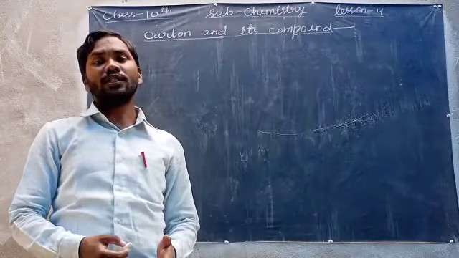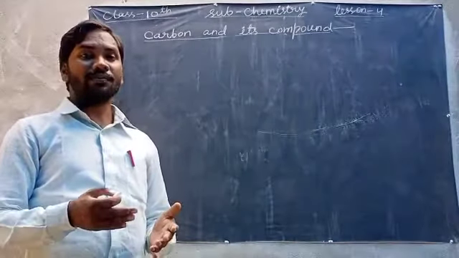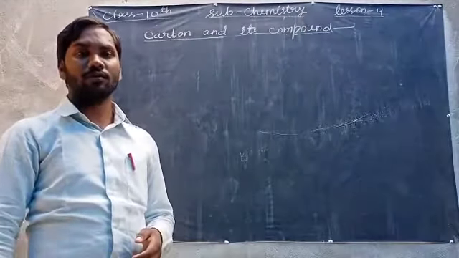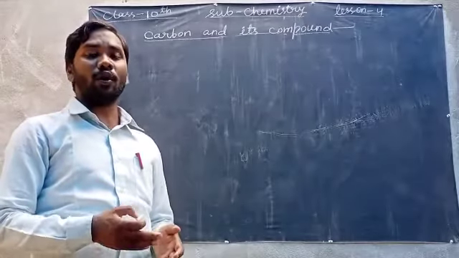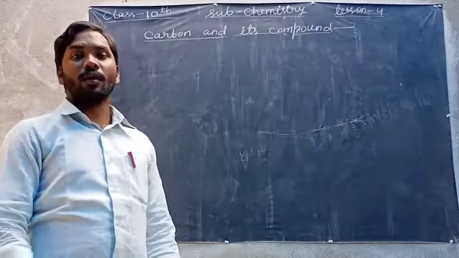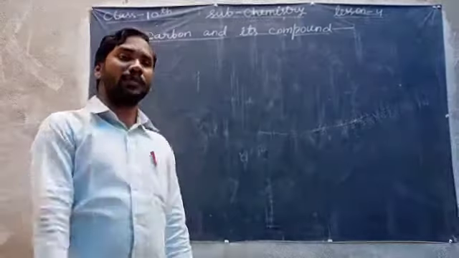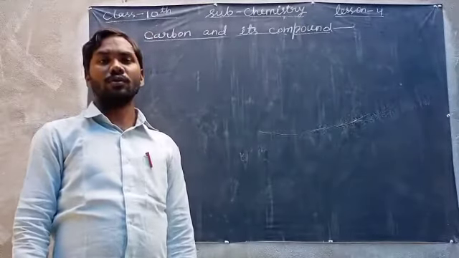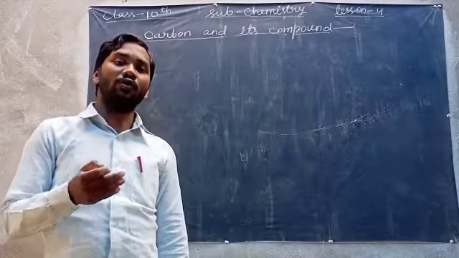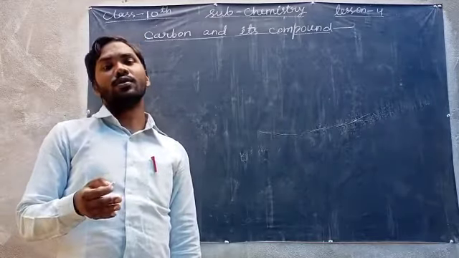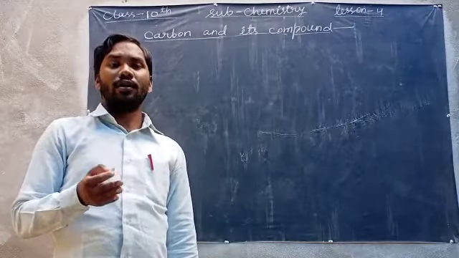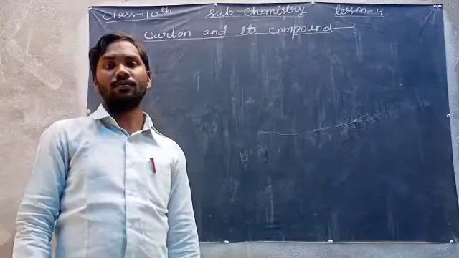Carbon, which is a non-metal, is very important. We can understand the importance of carbon by the number of its compounds. Carbon compounds are found very largely in this universe.